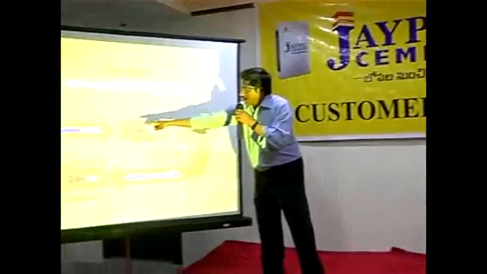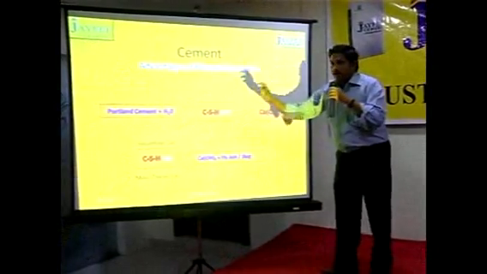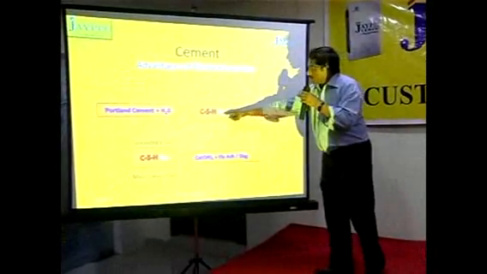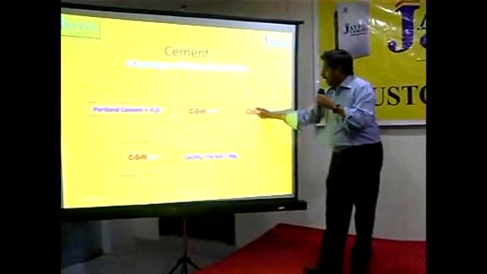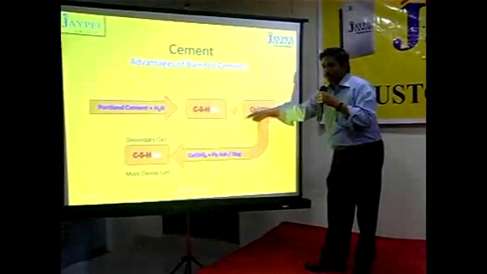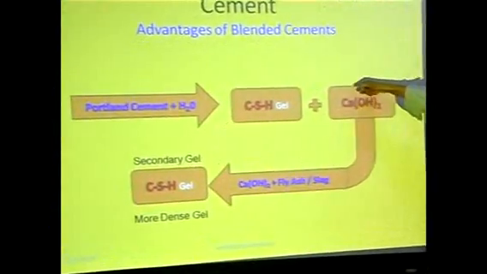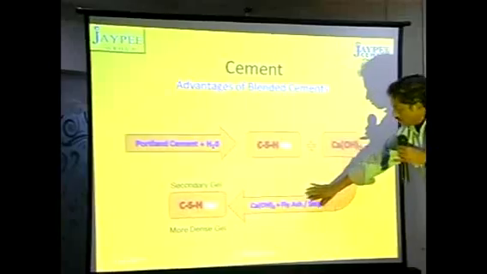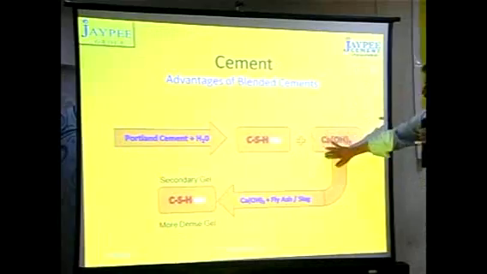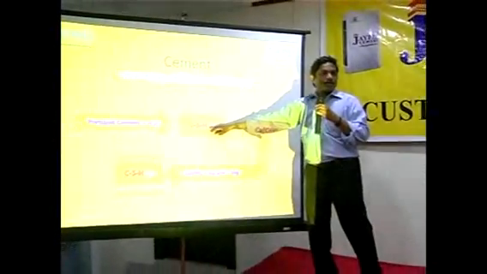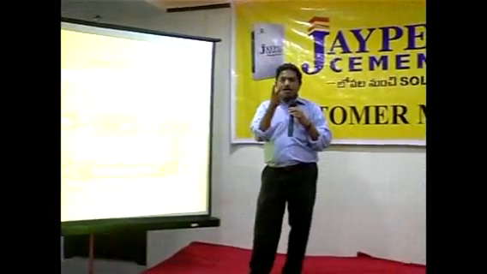Portland cement, when mixed with water, produces cementitious material. In this process, some free lime is also liberated. This free lime is the cause of porosity in the concrete. However, if fly ash is available in the mix, the free lime reacts with fly ash to produce additional cementitious material, which produces additional strength and makes the concrete denser.